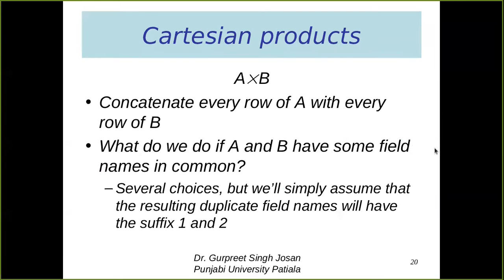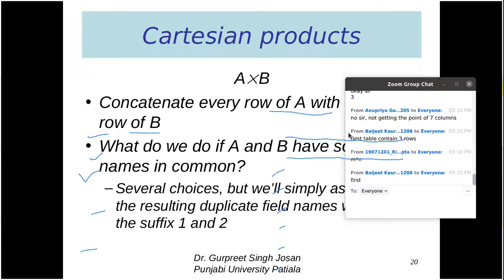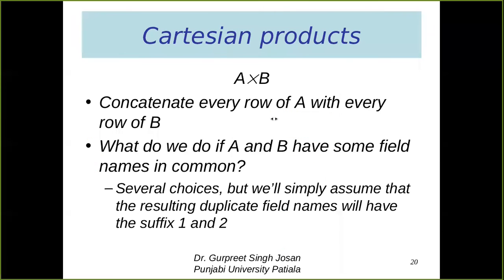Not getting the point of 7 columns. Anupriya. Okay, Riya Gupta says M into N. That is correct answer. First table contains 3 rows. First table, which one, Baljit? Anupriya says that not getting the point of 7 columns.